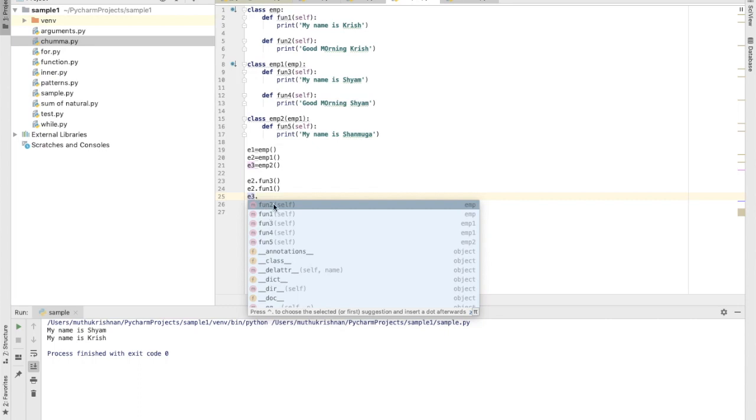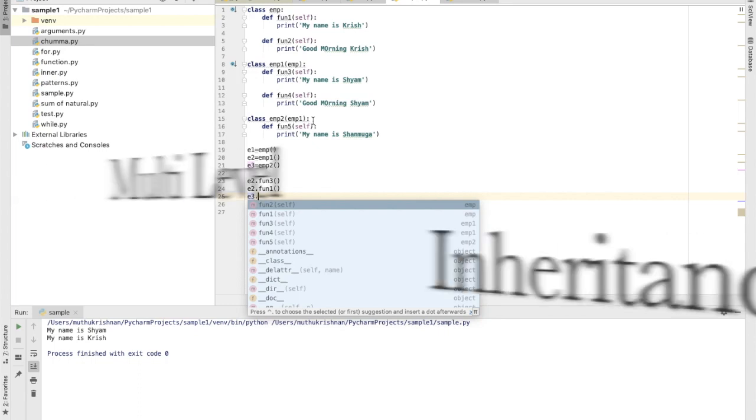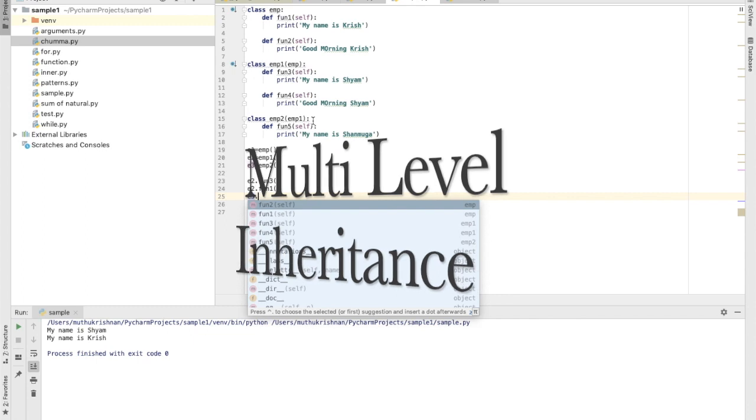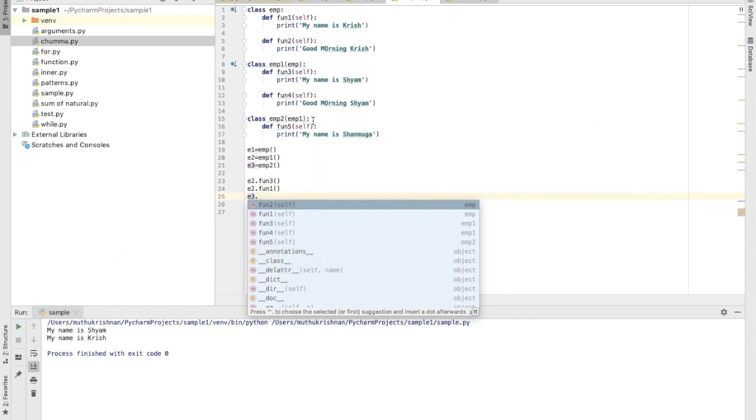Say function 1 and 2, it is possible for me to access function 1 and 2 defined in my parent class, and function 3 and 4 defined in the parent class EMP1, and function 5 that is defined in my own class. So this is a second way of inheritance, and this is called multi-level inheritance. I am inheriting the level 1 properties of EMP to level 2 properties of EMP1 and level 3 of class EMP2, and this is what we call multi-level inheritance.